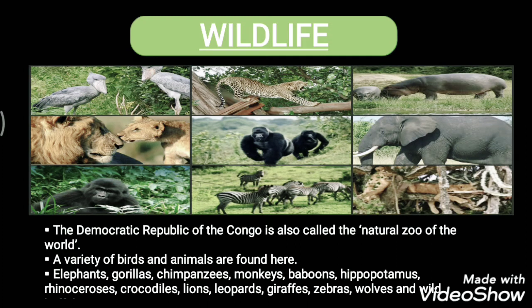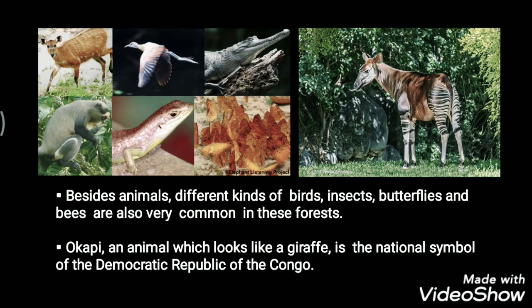Understood? Now, Okapi, an animal which looks like a giraffe, is the national symbol of the Democratic Republic of the Congo. As we have the national animal of India, that is the tiger, theirs is the Okapi. So these are all the wildlife features of Congo.